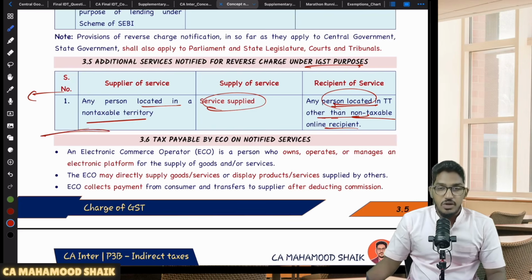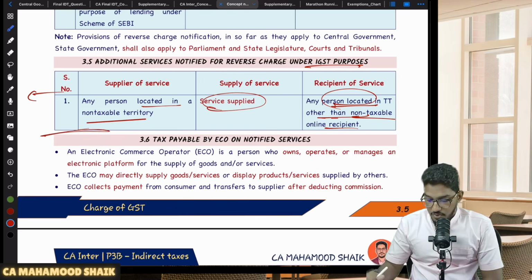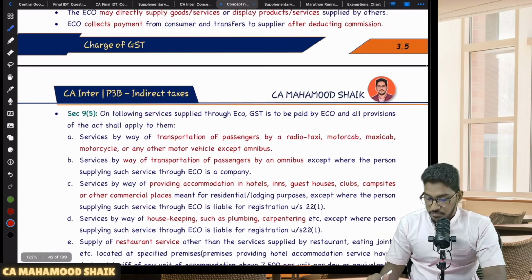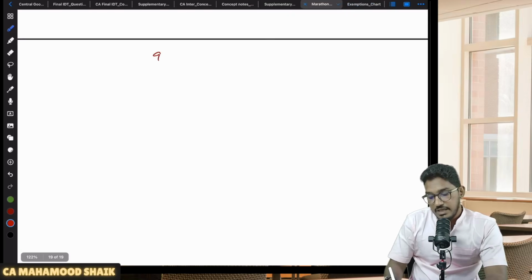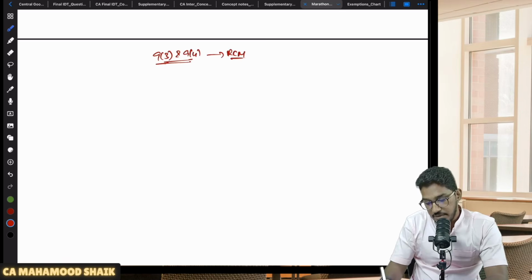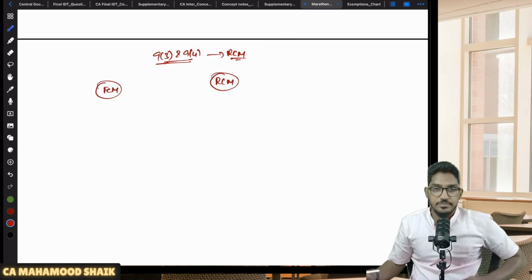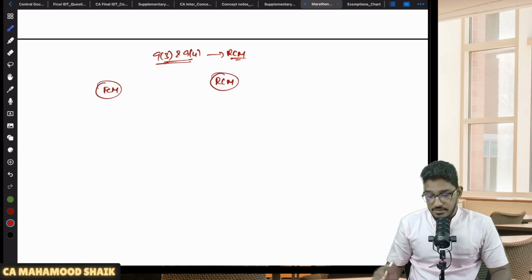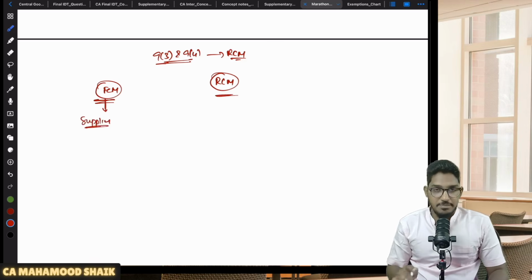So with this we have completed all the different categories of services which are covered under reverse charge mechanism. Now I wanted to explain one more point here. There is one more thing, section 9 subsection 5. Section 9 subsection 3 and 9 subsection 4 talk about those cases where RCM will become applicable. When it comes to the manner of collection of GST, I told you about two cases: one is forward charge mechanism and the other is reverse charge mechanism. What is forward charge mechanism? In the forward charge mechanism, the supplier will collect the amount of GST from the recipient and pay it to the government.